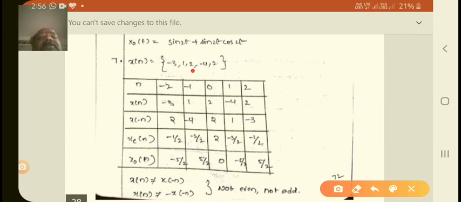Just observe what was given. x of n is equal to minus 3, 1, 2, minus 4, 2. The 0 level is at this point where n is equal to 0. So for n minus 2, minus 1, 0, 1, 2, x of n is minus 3, 1, 2, minus 4, 2, already given.